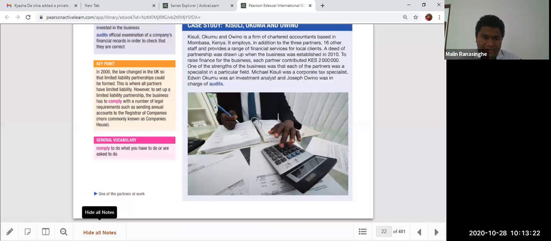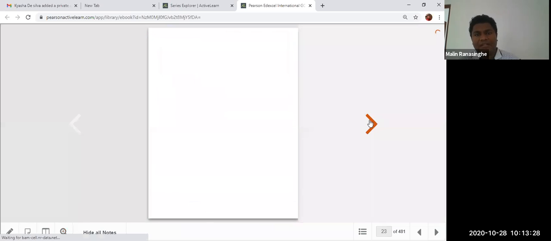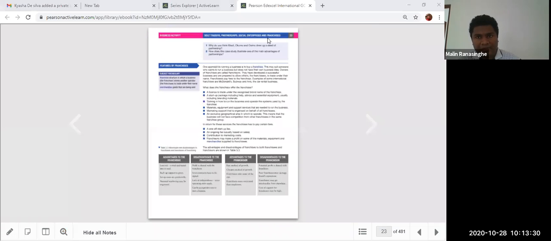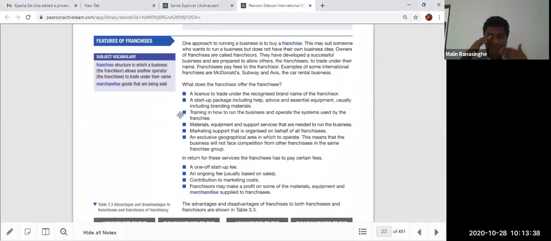So, so far we have done a quick revision of the two forms of business organization, sole trader organizations and partnership organizations. The other lesson we talk about is franchise business. In this revision program, you can find every model of organization going step by step. First level sole trader, then partnership, and they are going to the next level, the franchise business,